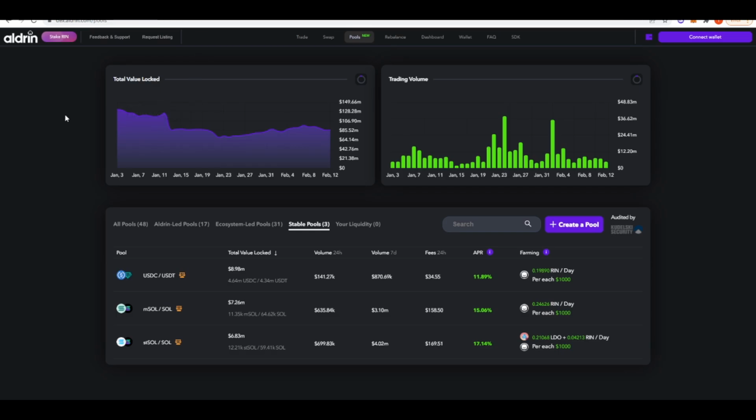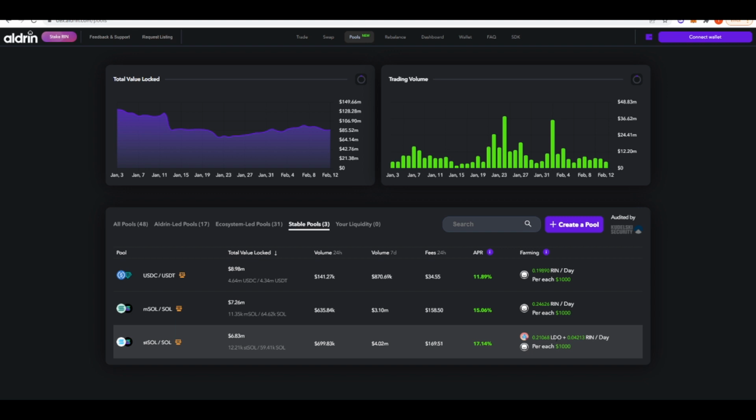The next protocol is Aldrin. Aldrin is a DEX here on Solana, so they have order books as well as an AMM. If we go to pools and then go to stable pools, we can see fairly decent yields here on stables, as well as the MSOL SOL pool and the stake SOL pool actually paying out decent APRs as well. So 15% APR on this pool and 17% APR on that pool. This pool pays out in RIN tokens, and this pool pays out in Lido as well as RIN tokens.